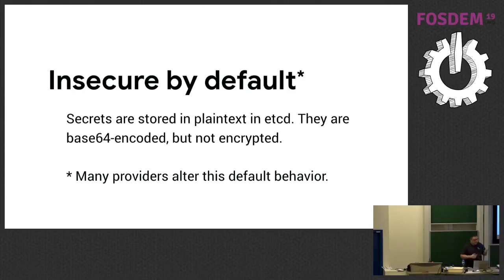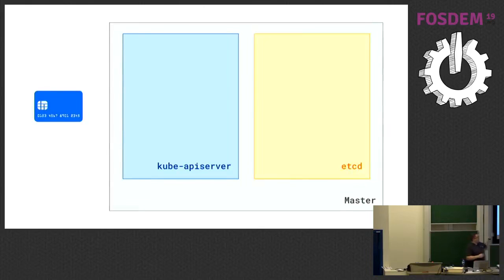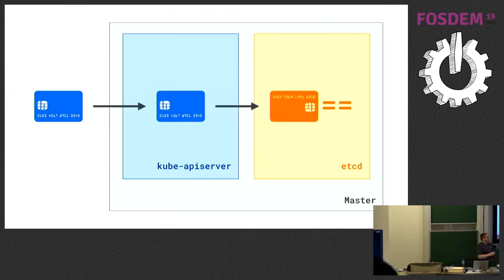So what does this actually look like? Here we have a piece of data, a credit card. And let's say I'm going to create this secret. So I'm going to run kubectl create secret with the contents of this particular credit card. That's going to hit the kube API server, and the kube API server is going to encode but not encrypt that data. See, it's encoded. It's just upside down with 2 equal signs at the end.